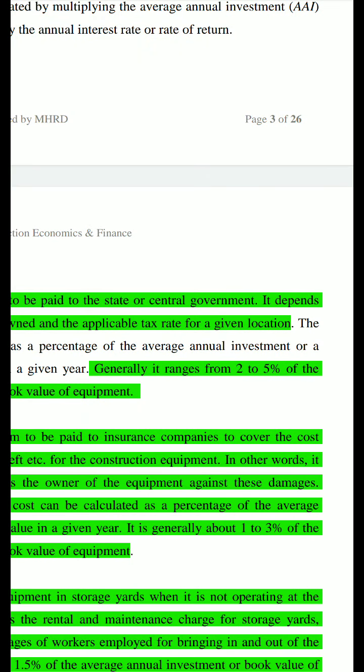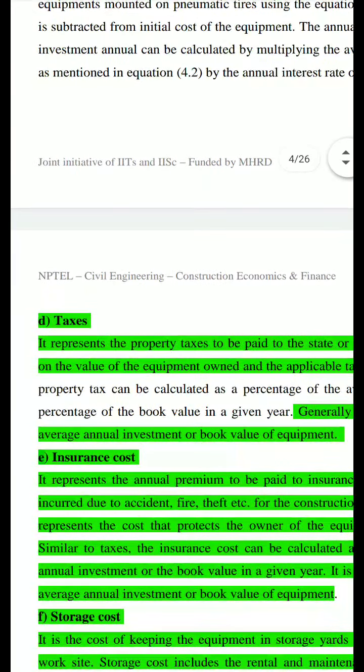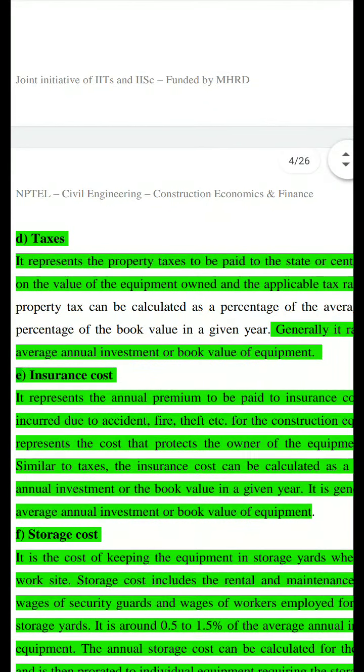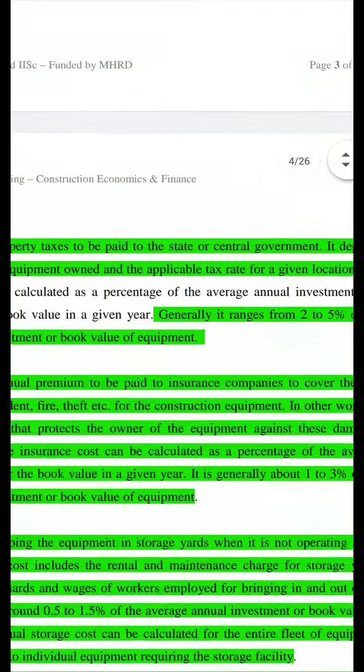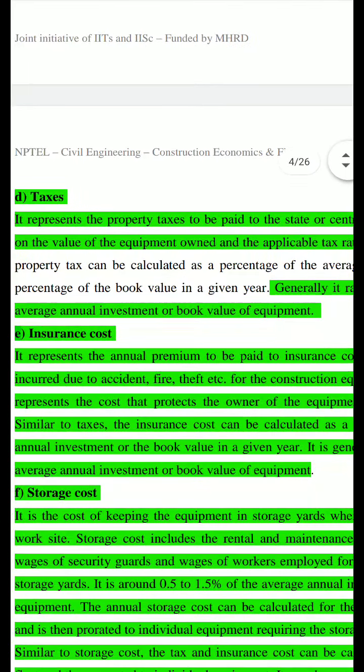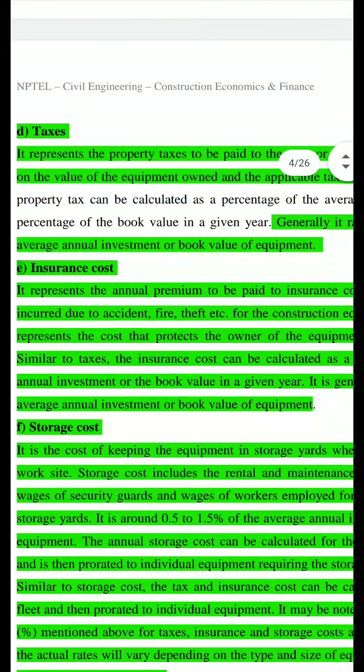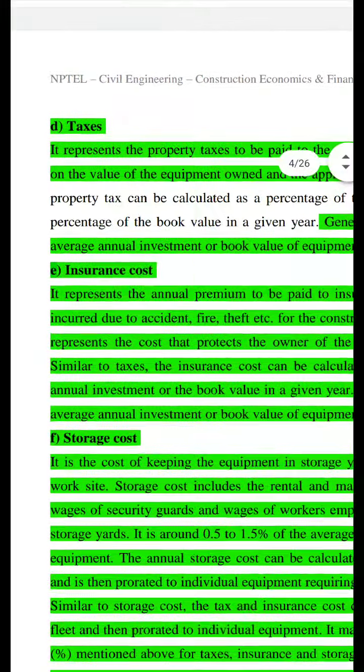Generally, it ranges from 2 to 5% of the average annual investment or book value of the equipment. Average annual investment is calculated from the total cost. It depends on the state, and it may be around 2 to 5% of the annual cost. Similarly, you have to pay the insurance cost.